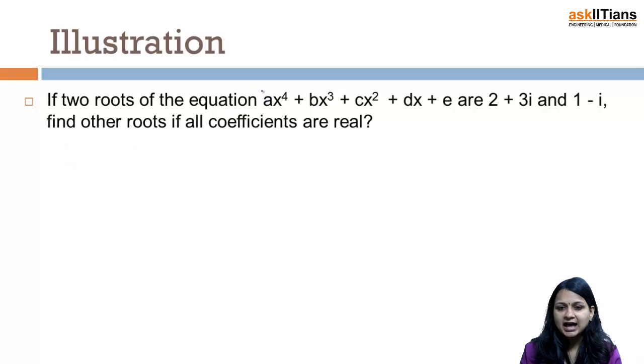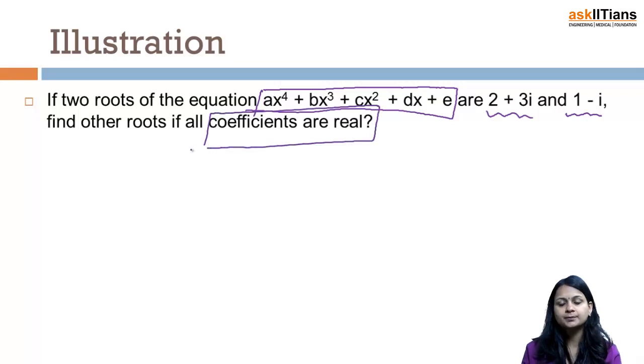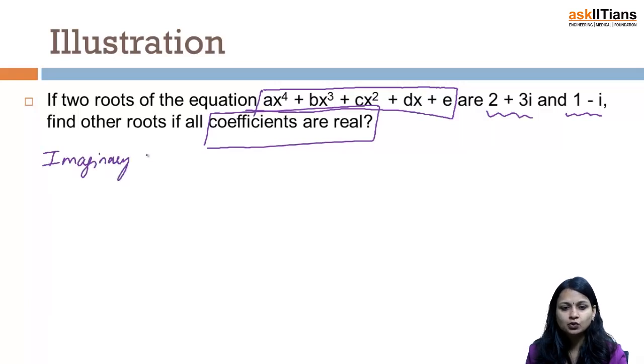Now here students, I have the equation ax raised to the power 4 plus bx cube plus cx square plus dx plus e, and here 2 roots are given, 2 plus 3 iota and 1 minus iota. Now one more piece of information is given, that we have to find the other roots if coefficients are real. Because coefficients are real, we will use the logic that imaginary roots will exist in pairs. That quickly means that imaginary roots, if they exist, will always be in pairs.